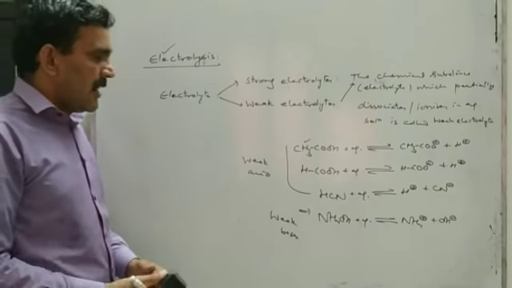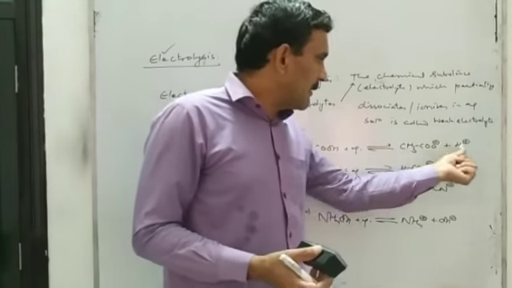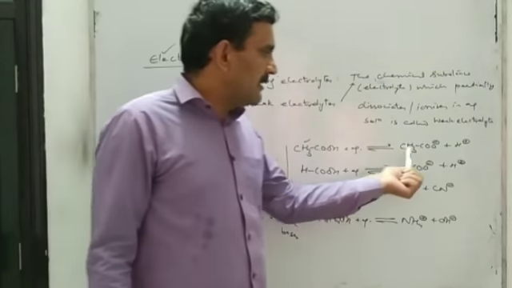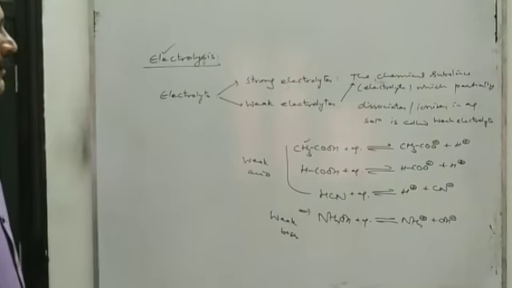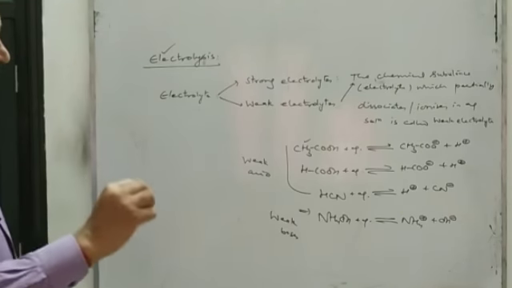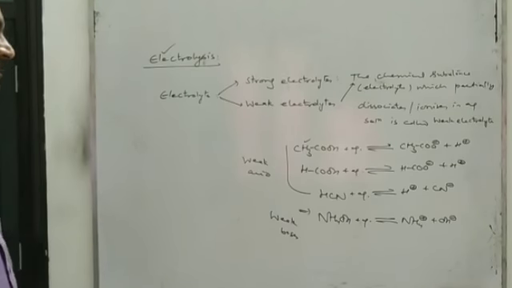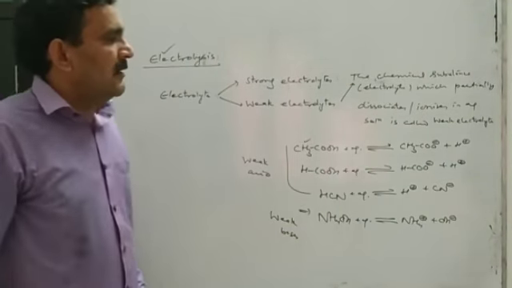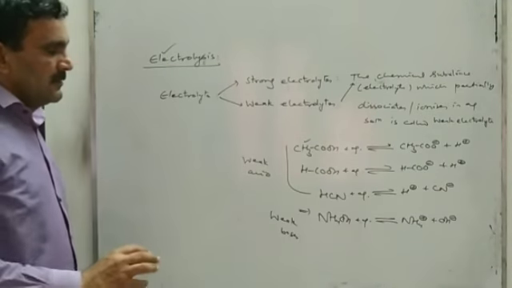And as a weak electrolyte ionizes partially in solution, there will be fewer ions in the aqueous solution. Due to the low concentration of ions in their solution, they will be poor conductors of electricity. It means a strong electrolyte completely ionizes, its aqueous solution has more ions, and it is a good conductor of electricity. A weak electrolyte will partially ionize in aqueous solution, there will be a low concentration of ions, and it will be a poor conductor of electricity.